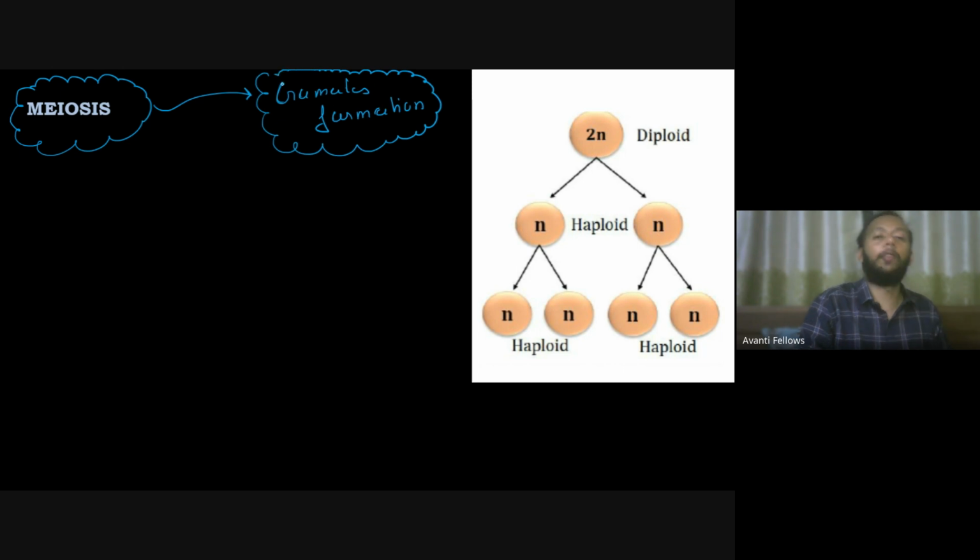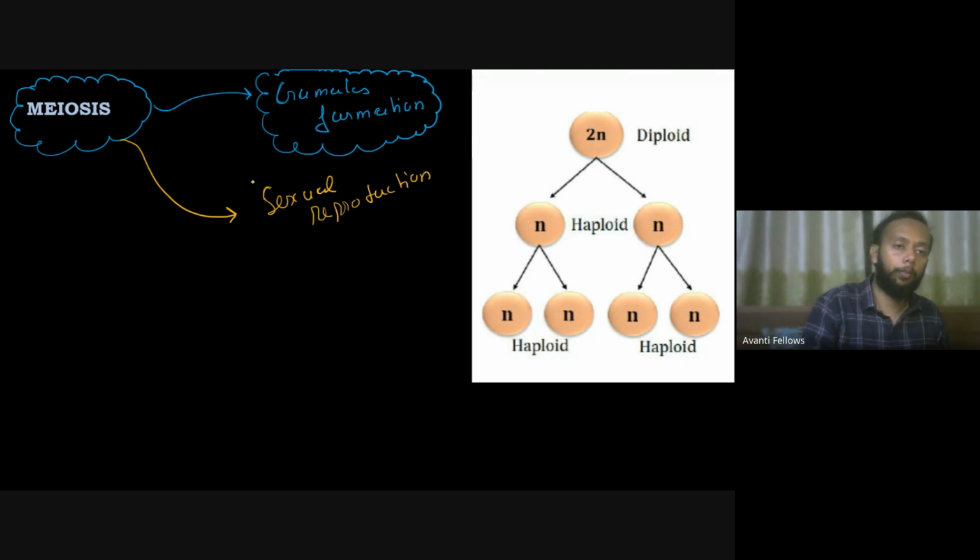The second thing you have to understand here is that meiosis is something which takes place in sexually reproducing animals only. So during sexual reproduction, this meiosis will take place.